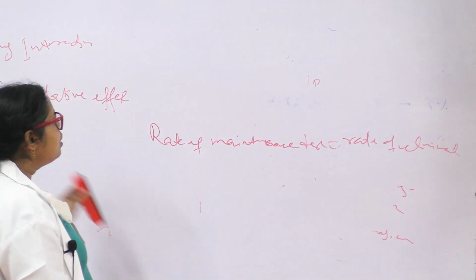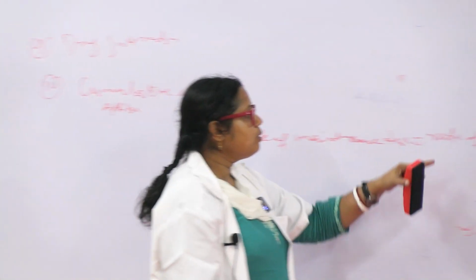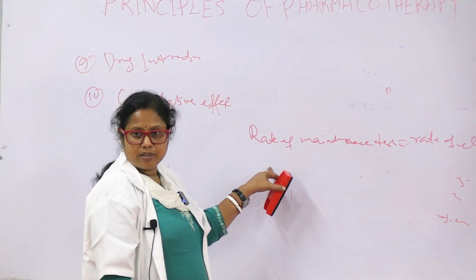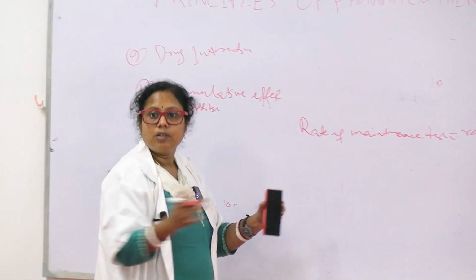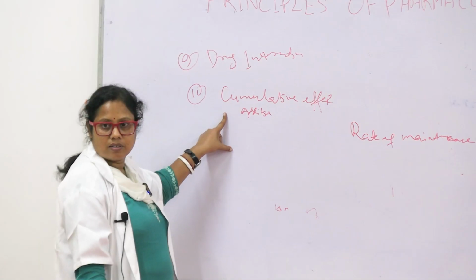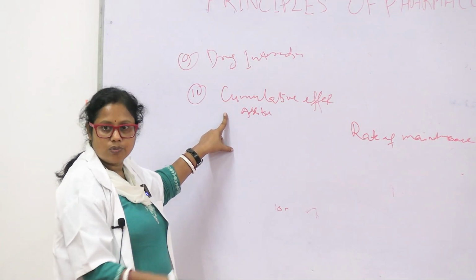So if I am giving a drug to a patient who has a low rate of elimination and has more maintenance dose, what will happen? The drug will accumulate in the body, so it will have toxic effects. This is called cumulative effect, which means more drug is added to the body.